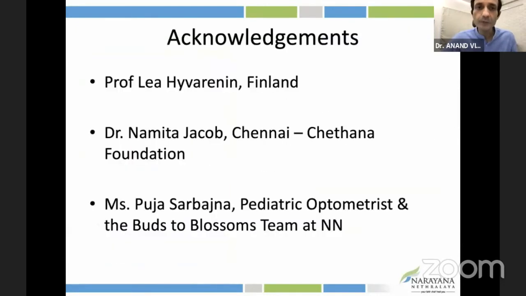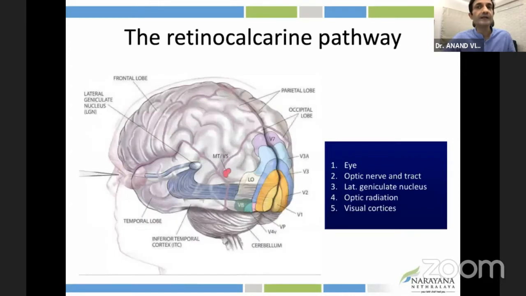Coming to the CVI therapy, firstly, I'd like to acknowledge Professor Lea Hyvärinen, the inventor of the LEA tools and everything, and she's been mentoring our program at Narayana Nethralaya, and Dr. Namita Jacob from Chennai, and our own faculty, Pooja Sarbajna, who is our lead CVI therapist and CVI specialist.